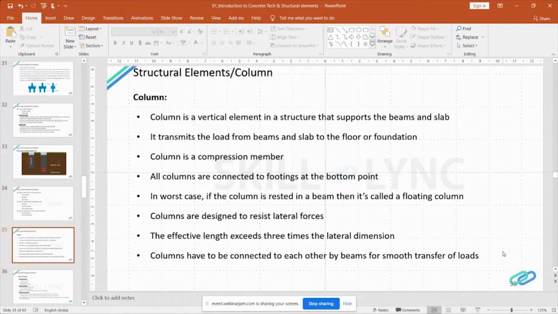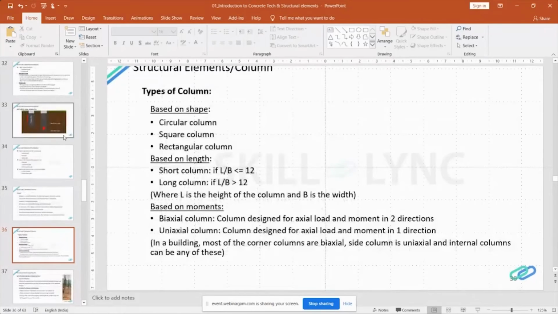Columns have to be connected to each other by beams so that the transfer of load is smooth. It is a very important structural member of a building, as I said, and hence special precautions must be taken during column casting. So now let's see about the types of columns.